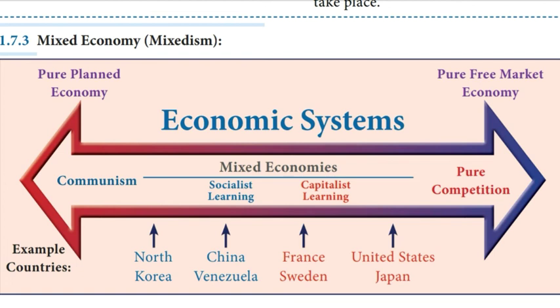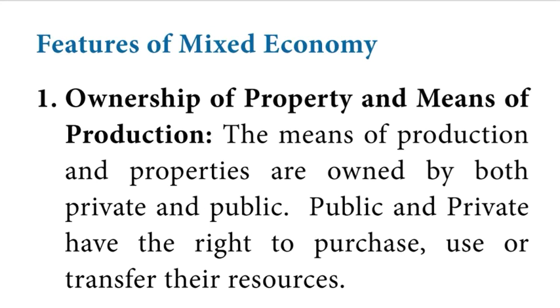It is the combination of both capitalism and socialism. It tends to eliminate the evils of both capitalism and socialism. In this economy, resources are owned by individuals and the government. India, England, France, Brazil are the examples of mixed economy. Features of mixed economy. First, ownership of property and the means of production.